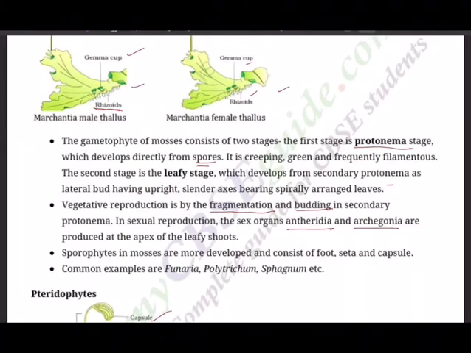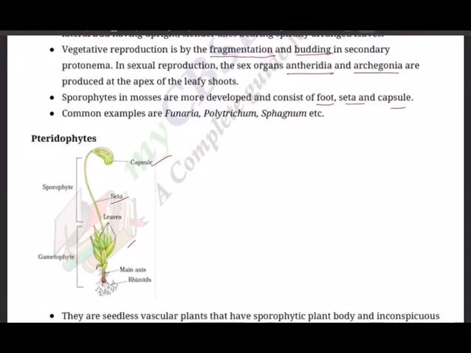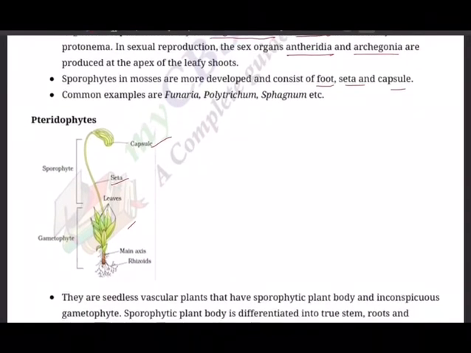Sporophytes in mosses are more developed and consist of foot, seta, and capsule. Common examples are Funaria, Sphagnum and Polytrichum. This is how the sporophyte structure will be.